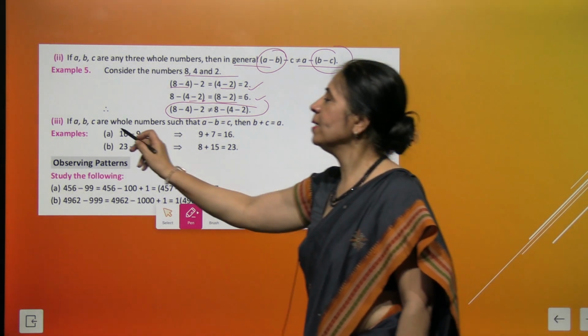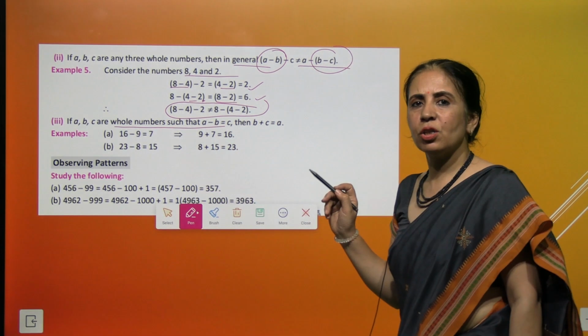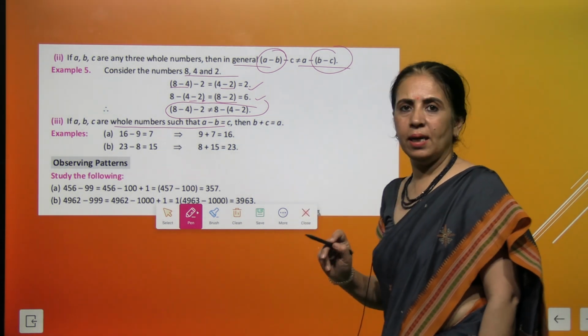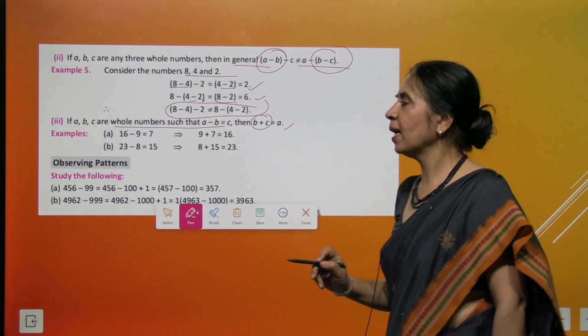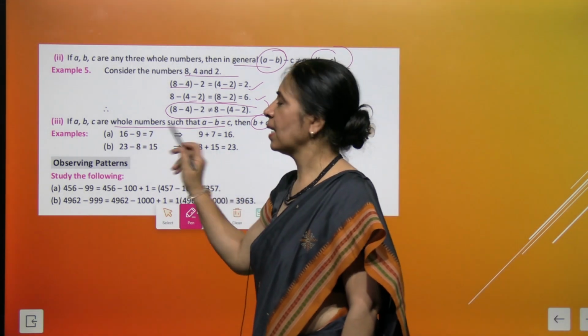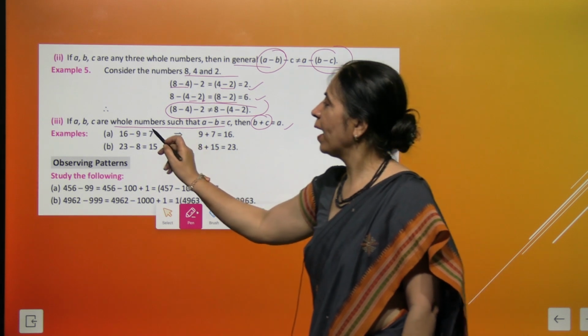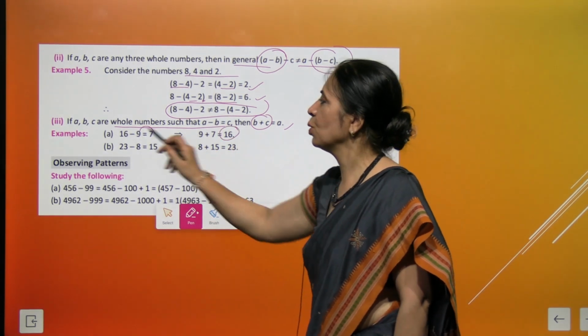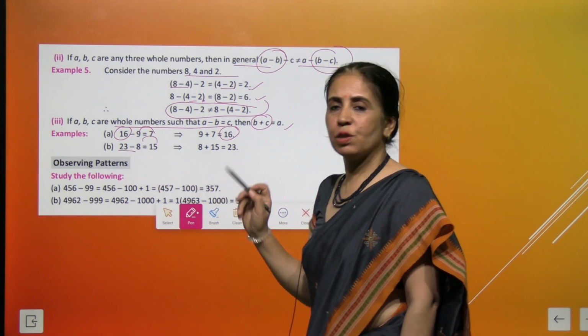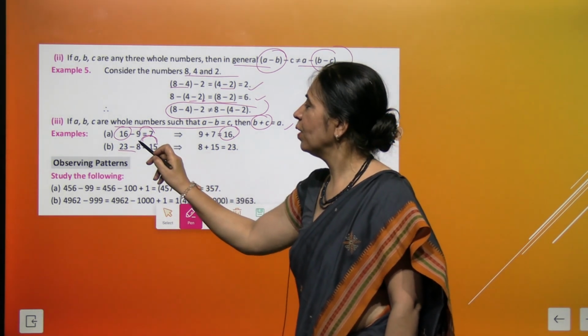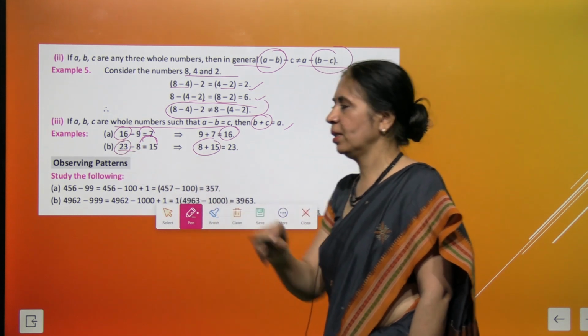Now, if A, B, C are whole numbers such that A minus B is C, then B plus C is equal to A. Let's take the example. 16 minus 9 is 7. That means if I add 9 and 7, it gives you 16. Similarly here, I have 23 minus 8, which is 15. So if I add 15 plus 8, it will give you 23.